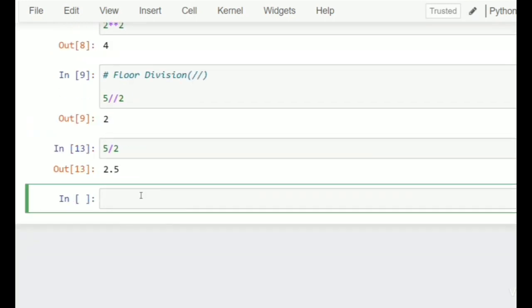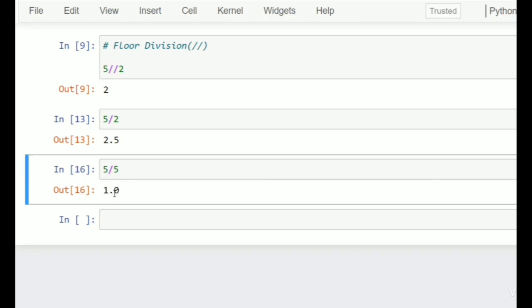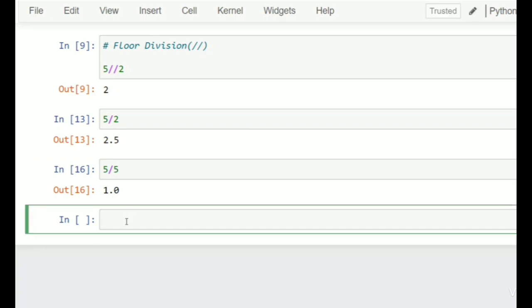I would like to talk about this 1.0, the implicit conversion of data type. If you divide 5 by 5, the output should be 1, which is an integer. But when you divide, Python automatically converts it to float type rather than keeping it in integer type.